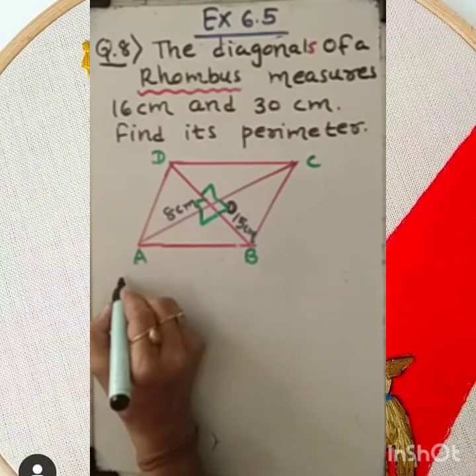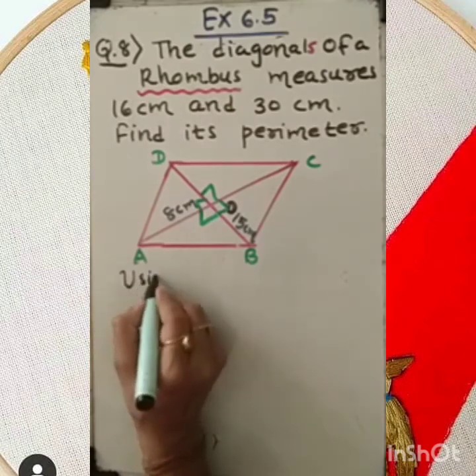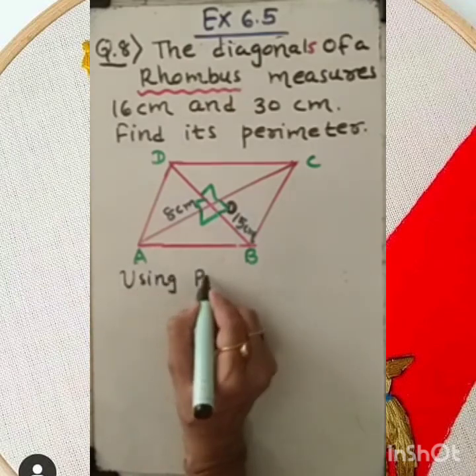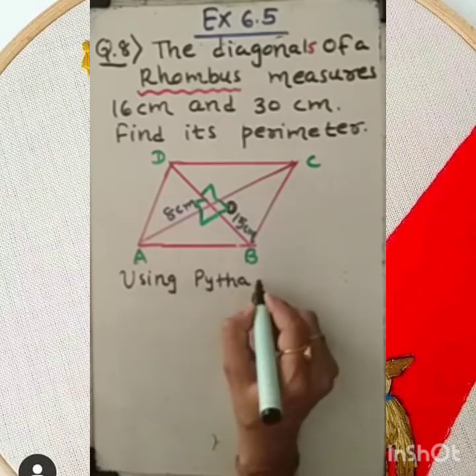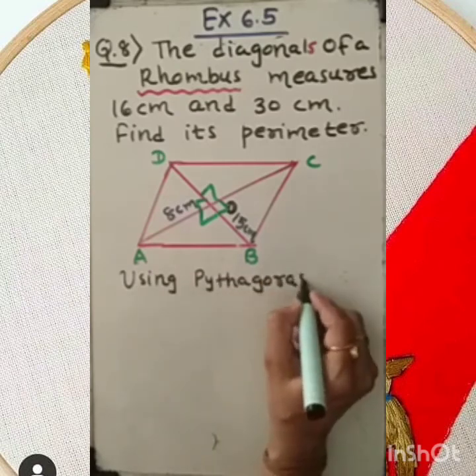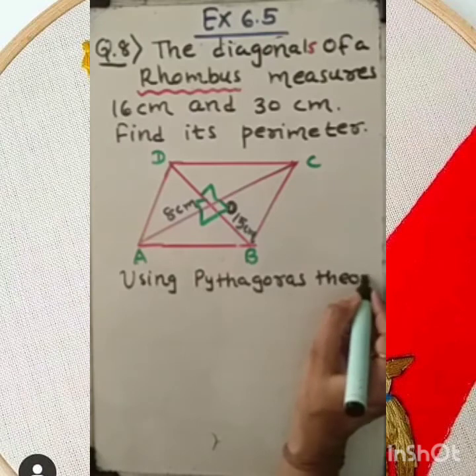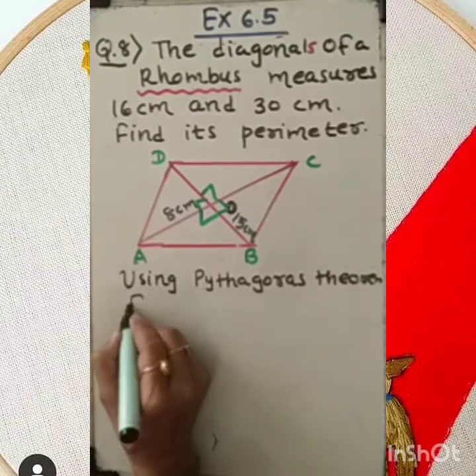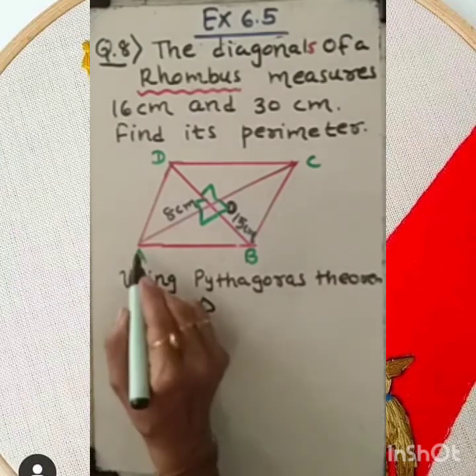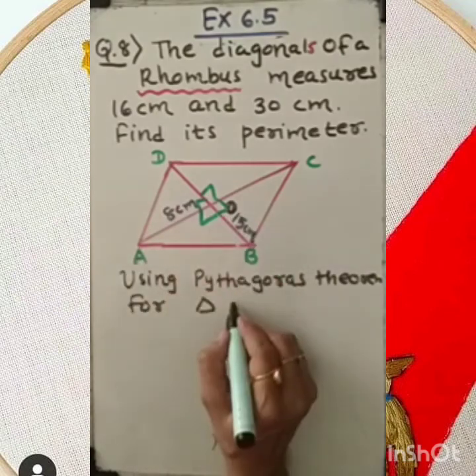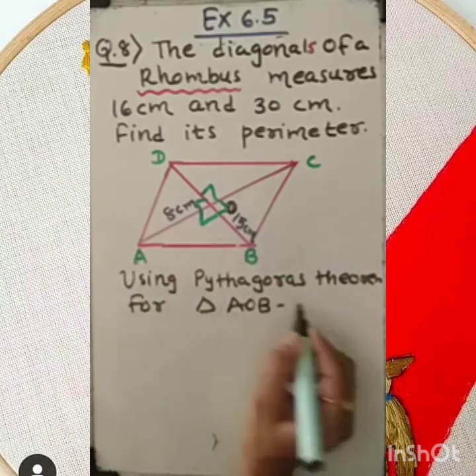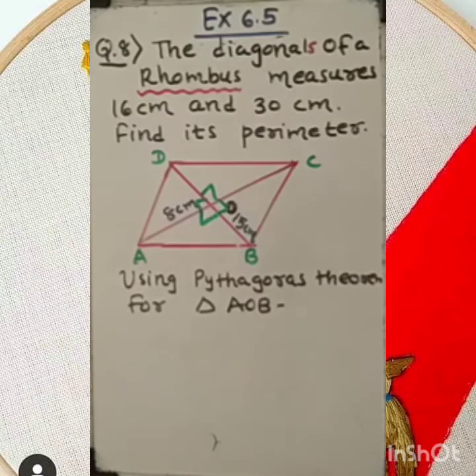Now we are applying Pythagoras theorem. So let's note down, using Pythagoras theorem for triangle AOB. As I told you, the opposite side of right angle is the hypotenuse.